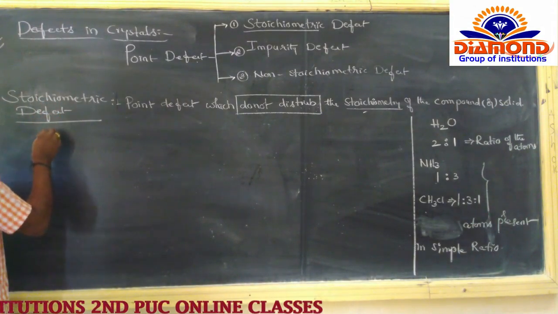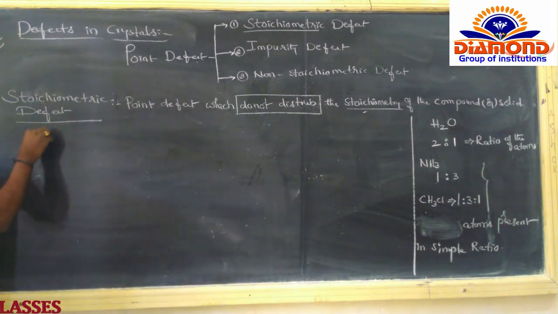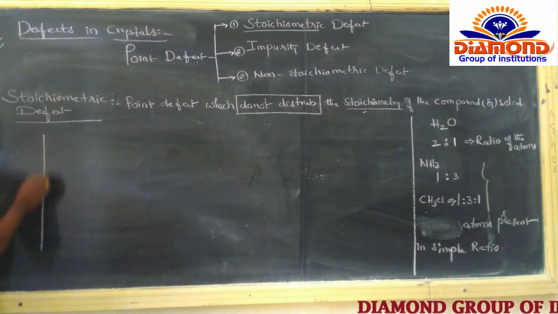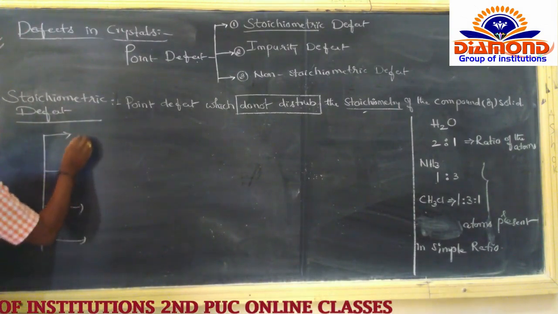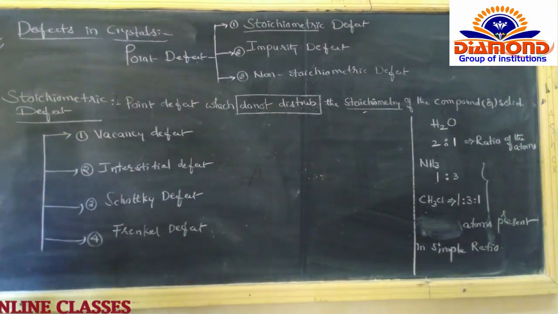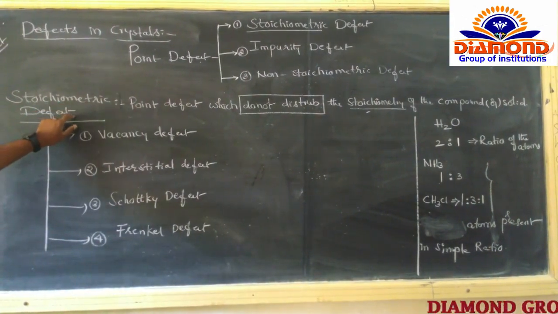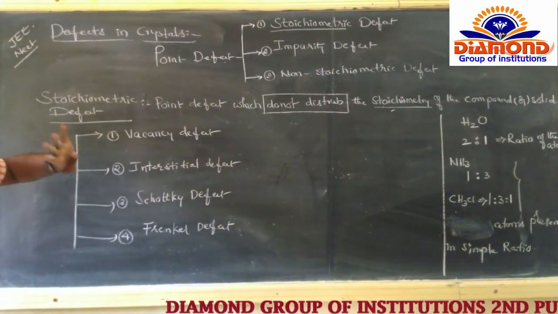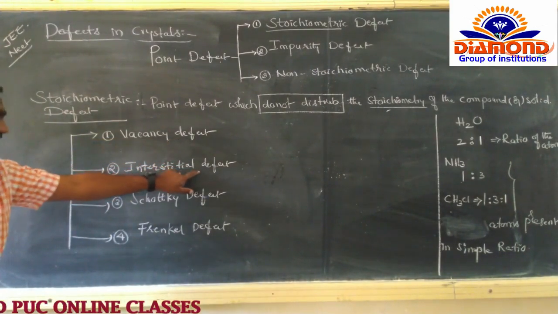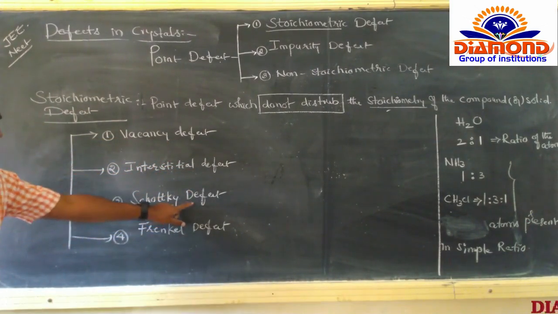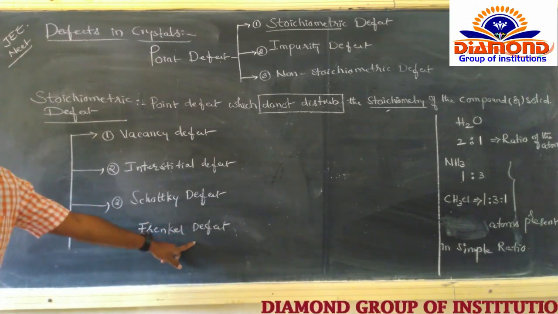So here the stoichiometric defect is classified into 4 types. The first one is the vacancy defect, second one interstitial defect, third one Schottky defect, fourth one Frenkel defect.